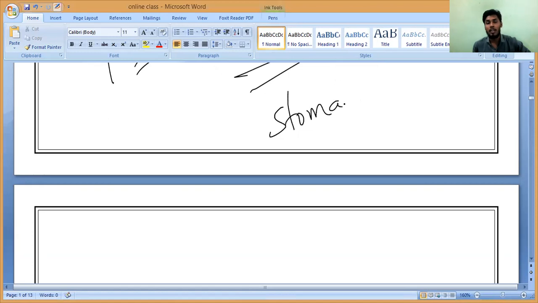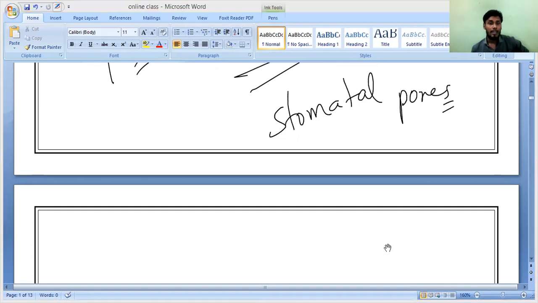Stomatal pores. Everything is the same. Do you understand, Mari? Yes, sir. Stomatal pores present on the surface utilize that carbon dioxide for which reaction, Ra? For photosynthesis. Do you understand? Yes, sir. So the oxygen gas which is produced in the leaves during this photosynthesis again goes out also.